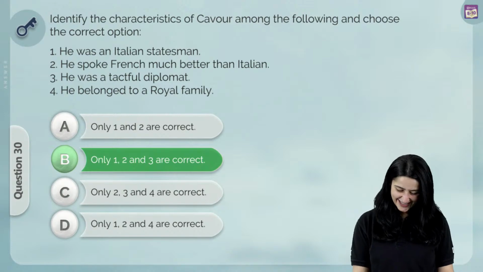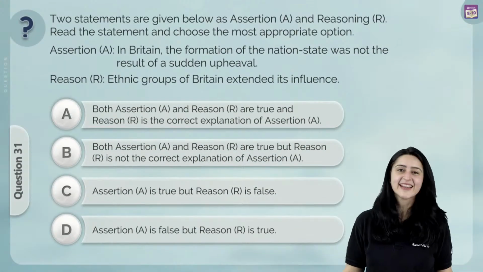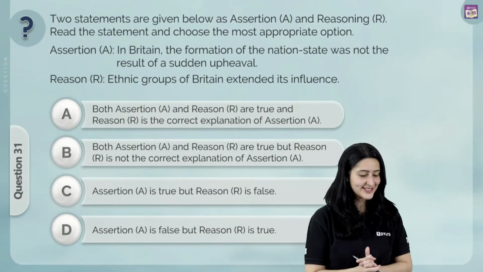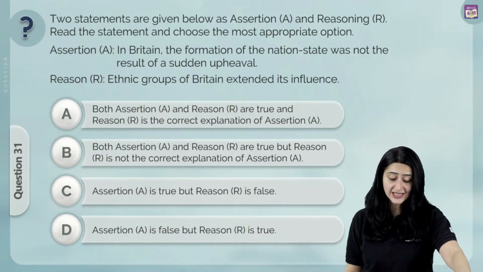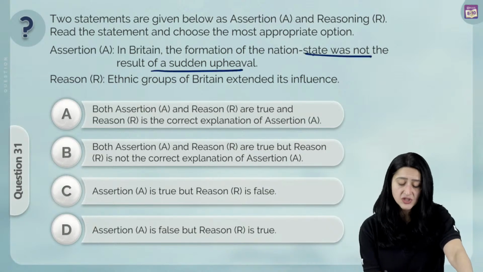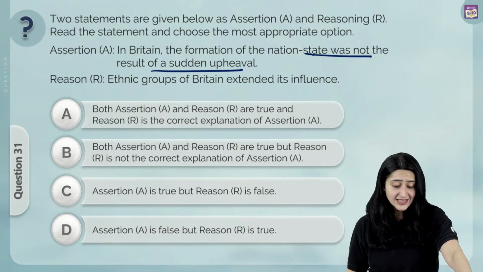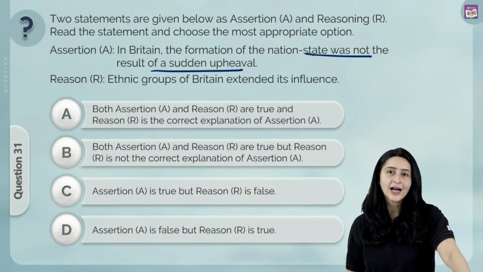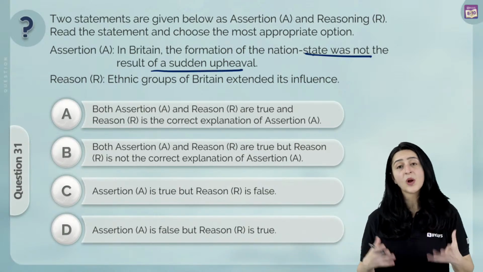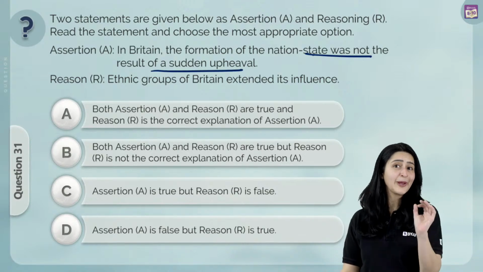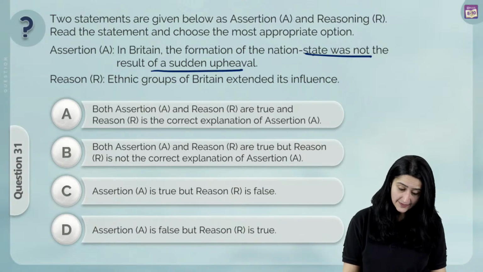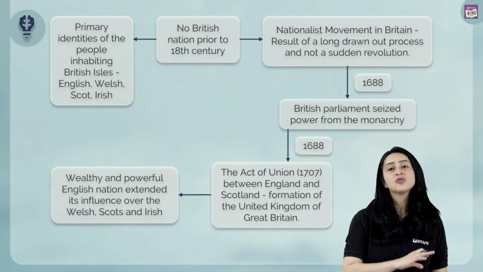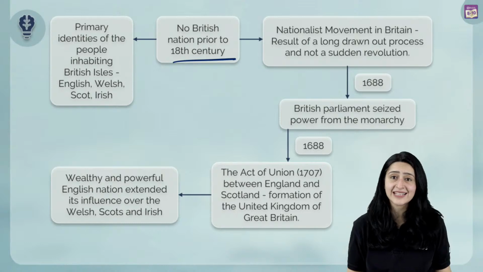All right, let's move on to our next question, assertion reason question. Assertion says, in Britain, the formation of the nation state was not the result of a sudden upheaval. The reason says ethnic groups of Britain extended its influence. Now again, we're going to logically solve this based on what we know about Britain. We will have to wait for the final answer key from the CBSE, right? We know that there was no British nation before the 18th century.